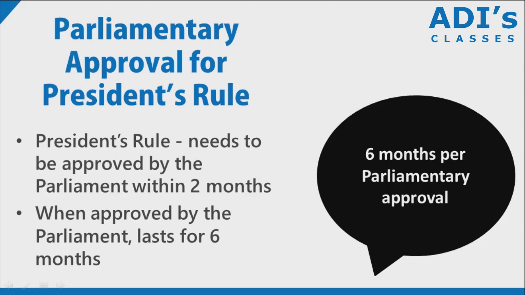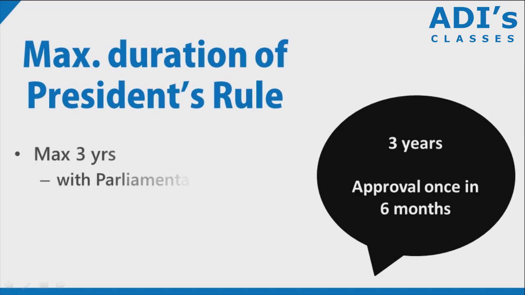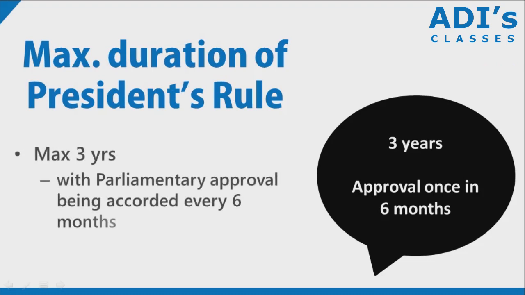So a president's rule is first given approval by the parliament for 6 months. The president's rule can last for a maximum of 3 years, with parliamentary approval being accorded every 6 months. Then president's rule can last to a maximum of 3 years.